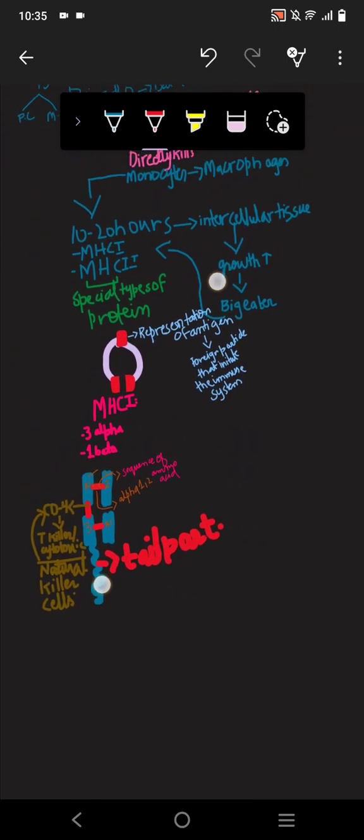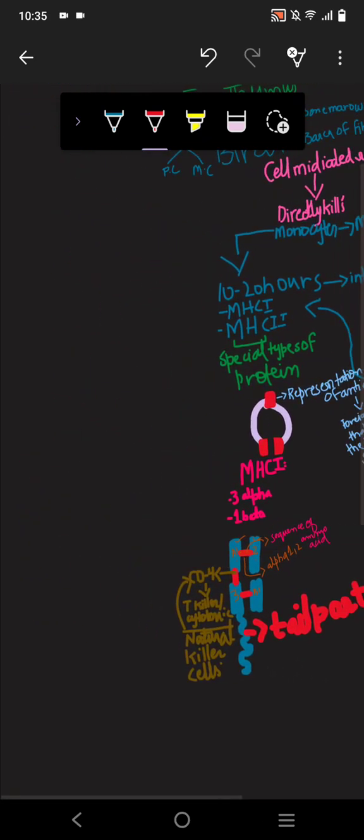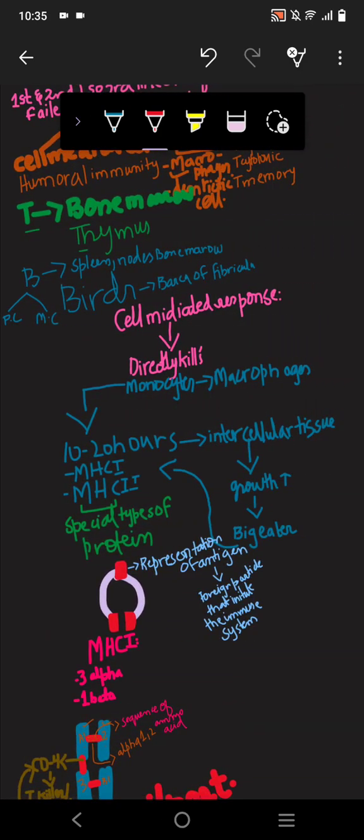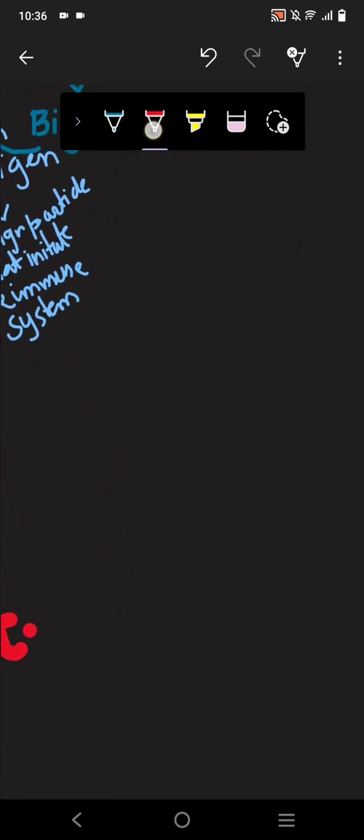I hope that is clear. So now we'll be moving towards the structure of MHC2.